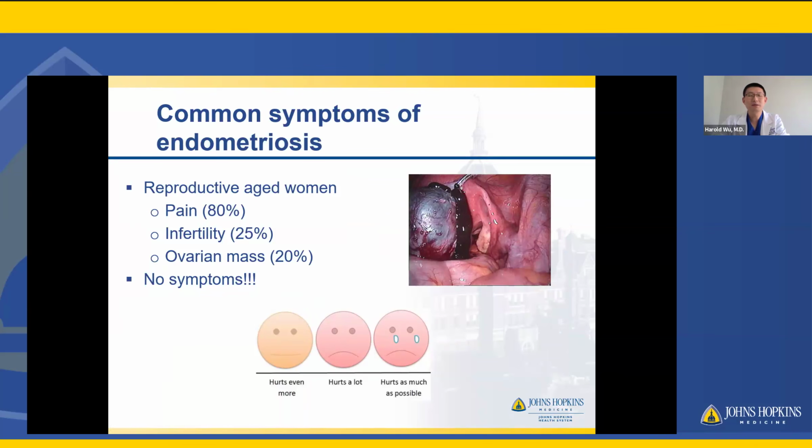These are the common symptoms that patients often present with that we talk about with patients a lot for those with concerns or diagnoses of endometriosis. So in a study of 1,000 women with endometriosis, a large majority, about 80%, will have some type of pain, which we'll delve into a little bit. And then infertility is a major concern as well. Of course, an ovarian mass that Dr. Frost just mentioned. But importantly, a good number of patients also have no symptoms. They can have endometriosis found at the time of an incidental surgery for fibroids or something unrelated, for example.